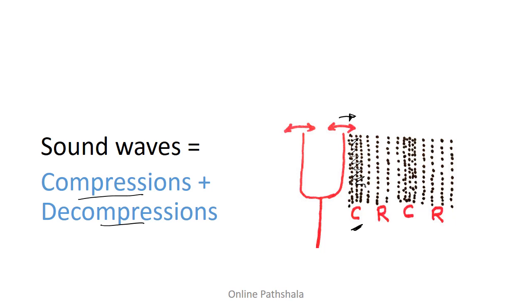Now in the second step, the vibrating fork will move back to its position, and it will move even backwards, right? So that will actually create a region of low pressure. And this region of low pressure is known as a rarefaction, or decompression. So essentially what happens is, as this fork keeps on vibrating, you get a series of compressions and rarefactions, and that is what basically leads to the propagation of sound waves.